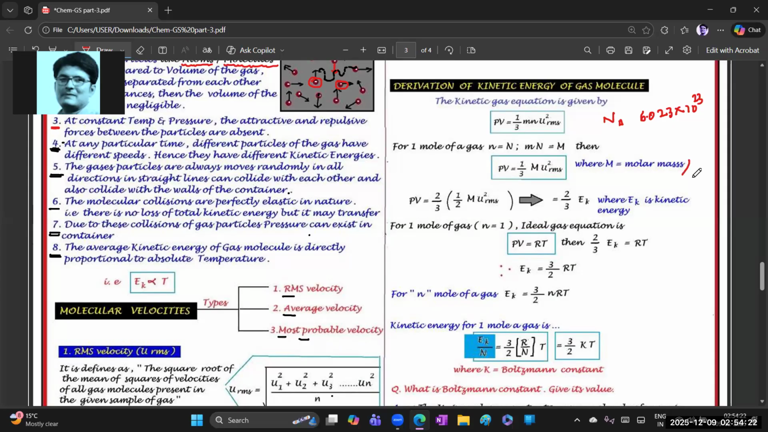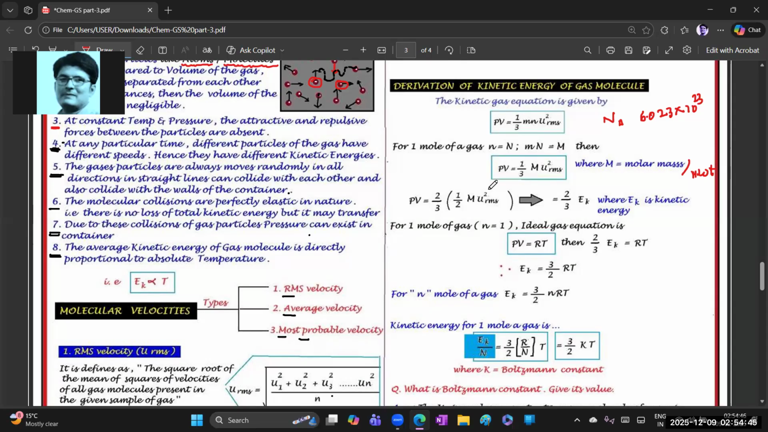Or simply we can say that molecular weight also. Okay. Now see, how can we write PV = 1/3 ...? Okay. 2/3 into 1/2 M u_RMS square. We can write the same formula in this manner. And here it looks like kinetic energy only, no?